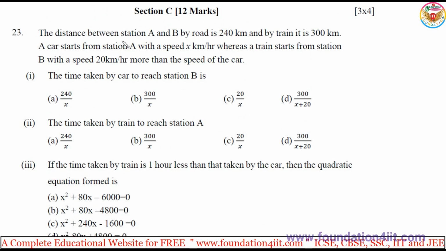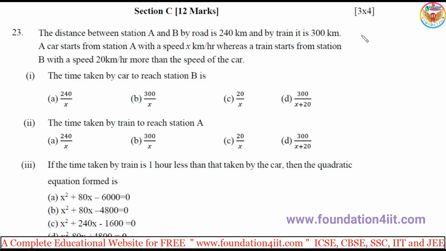The distance between station A and B by road is 240 kilometers and by train it is 300 kilometers. A car starts from station A with a speed of x km per hour, whereas the train starts from station B with a speed 20 kilometers per hour more than the speed of the car. Okay, so if you notice, the first question is the time taken by the car to reach station B.